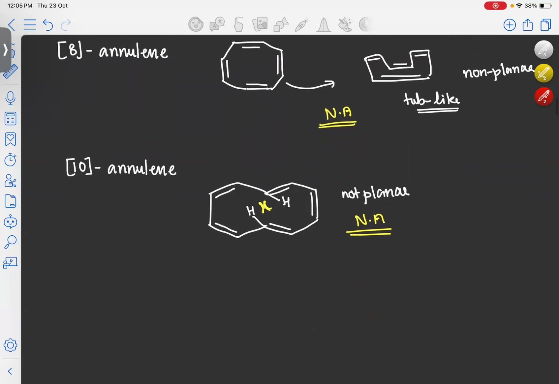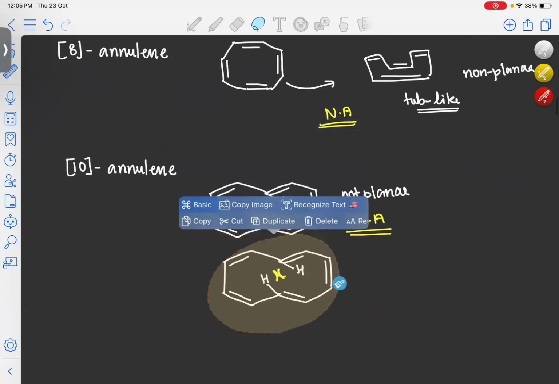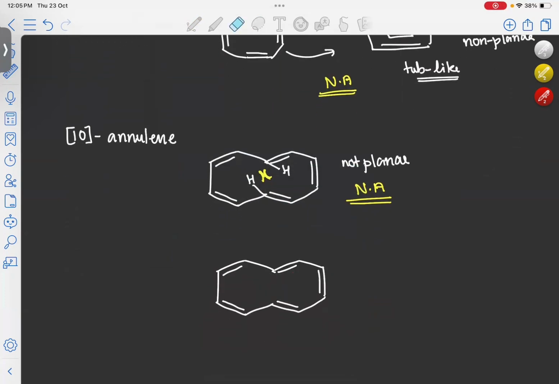Suppose we take the same molecule and remove these 2 hydrogens. These 2 hydrogens are making this [10]-annulene a non-aromatic molecule. So suppose we remove these 2 hydrogens by means of a CH2 group. We put a CH2 group. In that case, the CH2 group will go above the ring and form a bridge-like structure like this. Now if you look at this molecule, the pi system will adopt a planar structure. Earlier, it was not planar due to the steric hindrance of these two hydrogens. But now we have removed these two hydrogens by means of a CH2 group. In that case, this molecule will become planar.